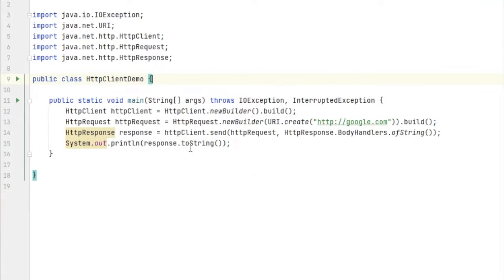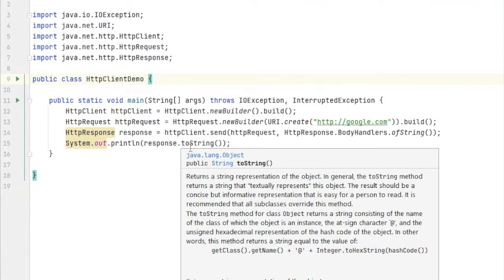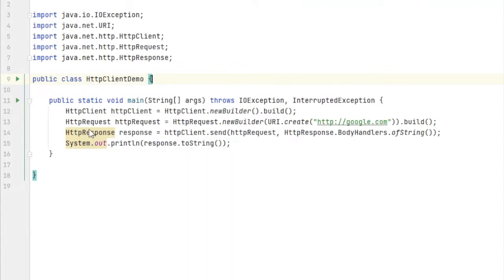So the next thing which is introduced in Java 11 is the new version of HTTP client. In Java 11 they have introduced the HTTP client class. Sorry, HTTP client 1.1 was introduced with Java 8, which was an incubation. But now in Java 11 they have introduced a full-fledged Java client, with a little more enhancement which is done.